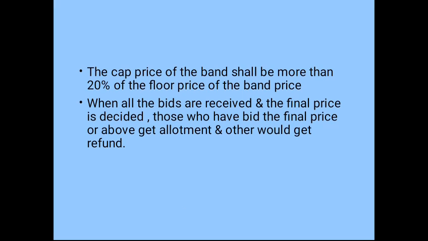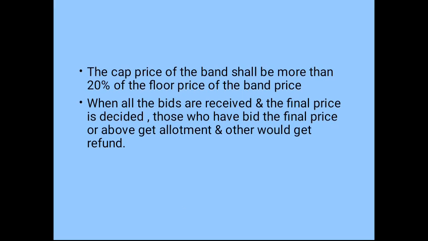Then when all the bids are received and the final price is decided, those who have bid the final price or above get the allotment, and others would get a refund. So once they finalize the price, whoever has demanded the shares at that price will be taken into consideration, and they will get the allotment.